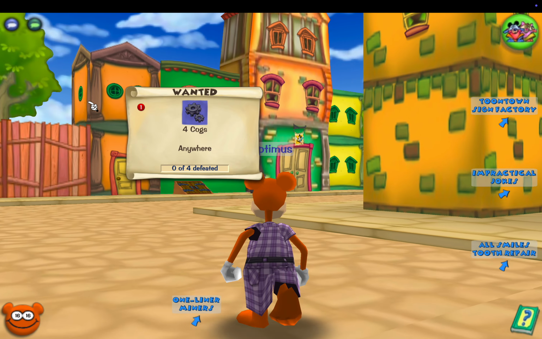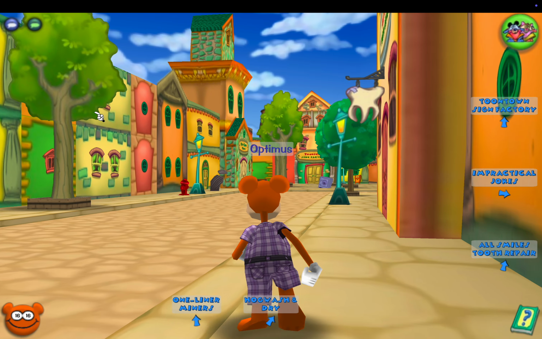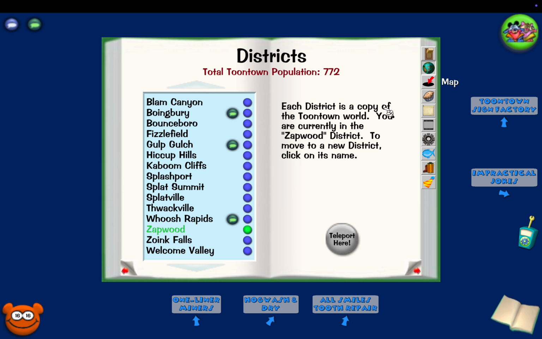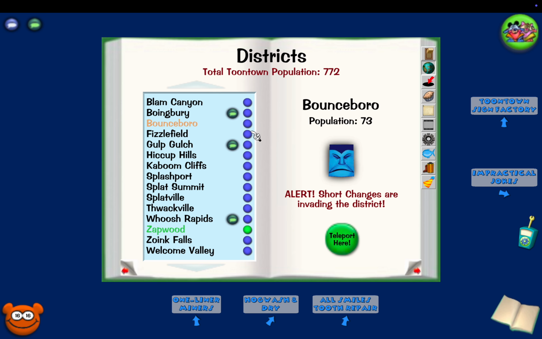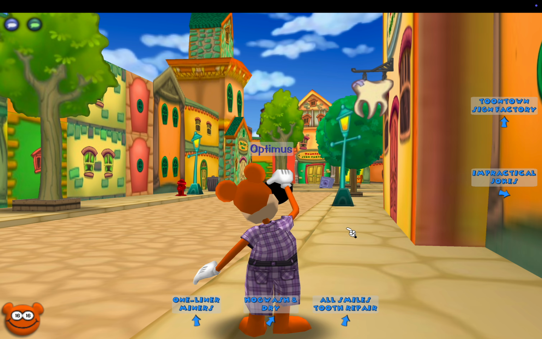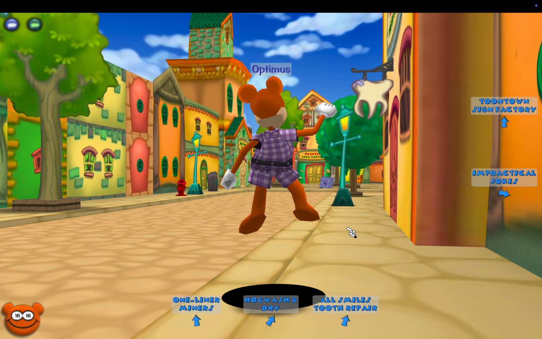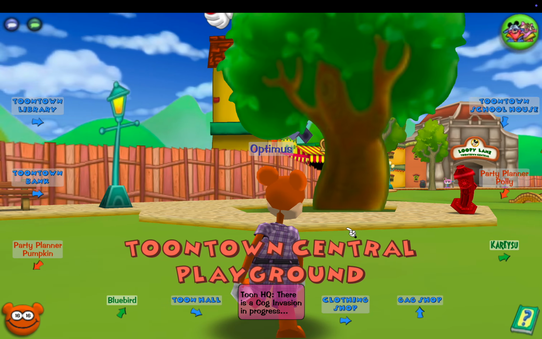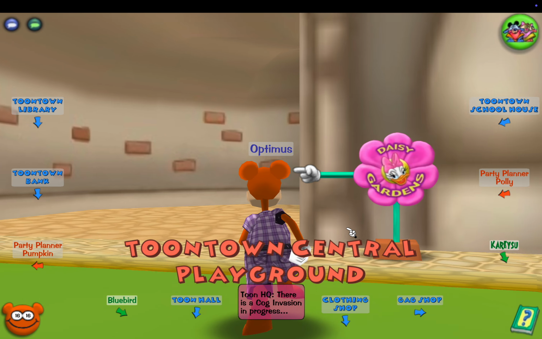Okay, that's kind of the lesson, just a little bit of rambling. Let's just go on and defeat these cogs, and we want to make sure we are in an invasion. Short change invasion is perfect. So we kind of have the tools to kill level 1 cogs and level 2 cogs right now. So we want to go ahead and we want to defeat as many level 1 and level 2 cogs as possible. We have not gone through